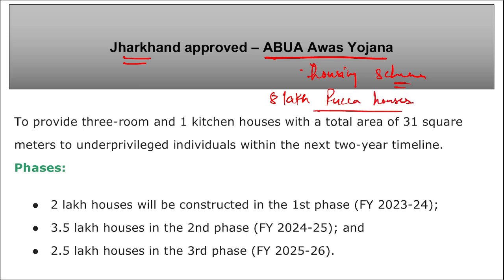Abua Awas Yojana, right? So in order to build 8 lakh pakka houses for the homeless people in Jharkhand, a total of 16,320 crore rupees has been allocated by the Jharkhand government for this Abua Awas Yojana, that is a housing scheme. Mark this.